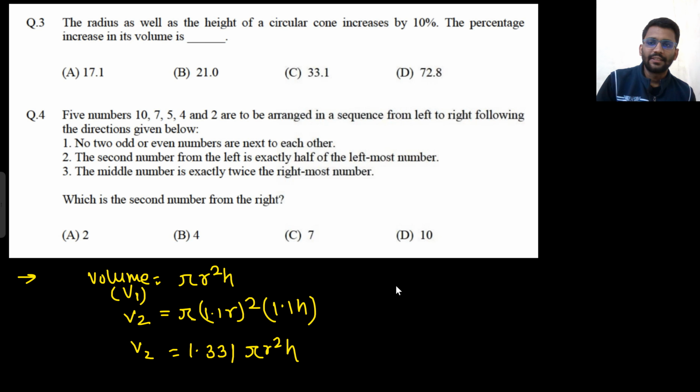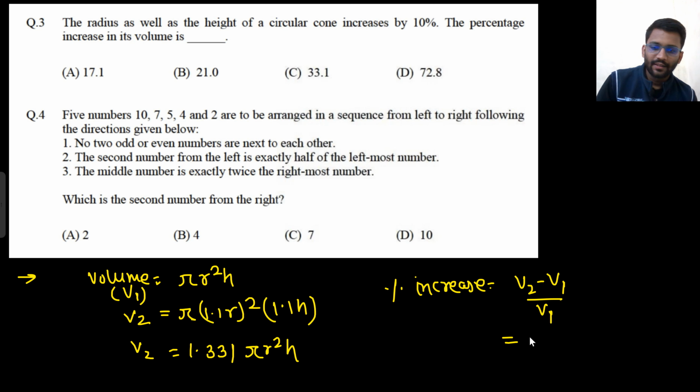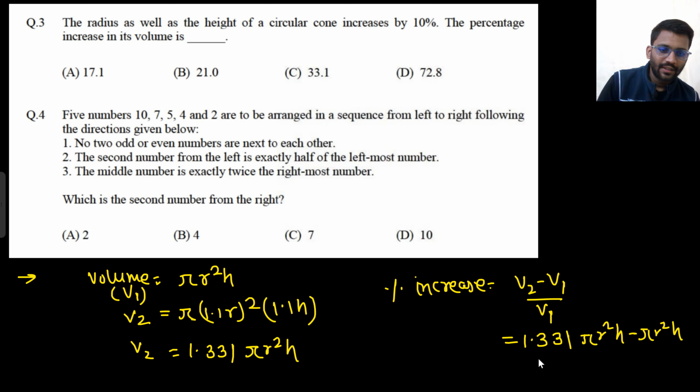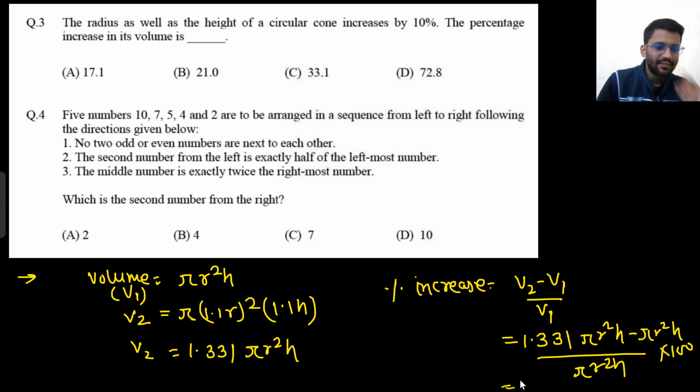Okay, so what is the percentage increase? Percentage increase would be final minus initial upon initial, right? Final is 1.331 pi r square h minus initial pi r square h upon pi r square h, and percentage increase they are asking, so we have to multiply by 100.